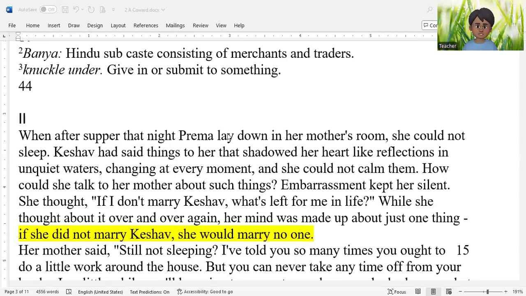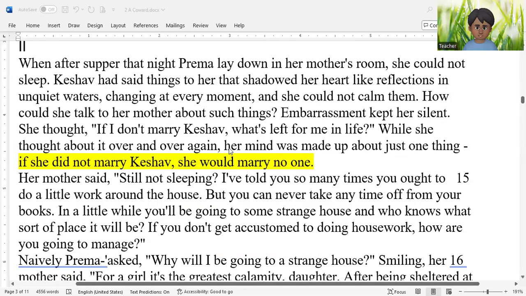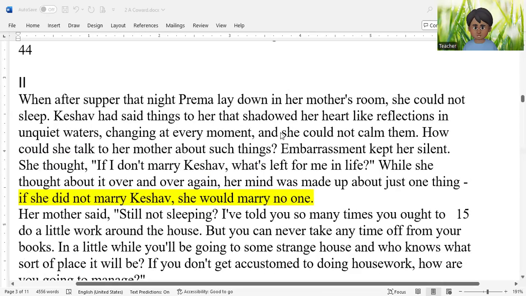Let's read paragraph 2. Remember that at the end of section 1, we saw that Keshav leaves Prema alone in the Victoria Park, and Prema is in tears. So let's begin reading section 2. When after supper that night Prema lay down in her mother's room, she could not sleep.